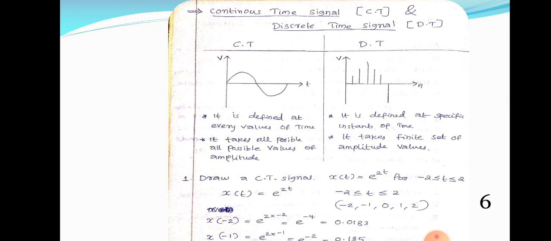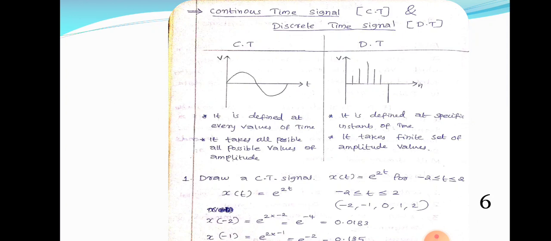That means in the case of the y-axis, amplitude is not continuous. It has a finite set of amplitude values. Look at one example.